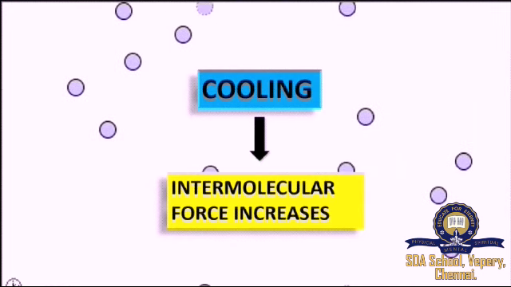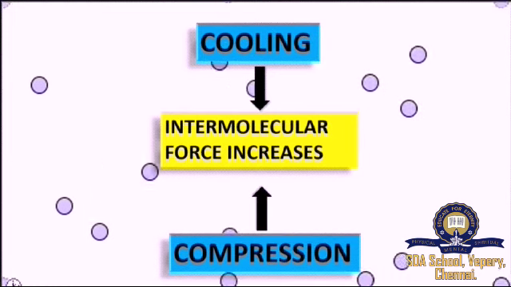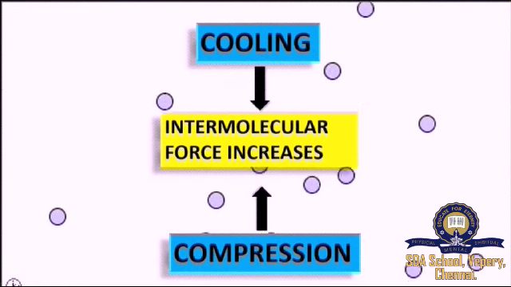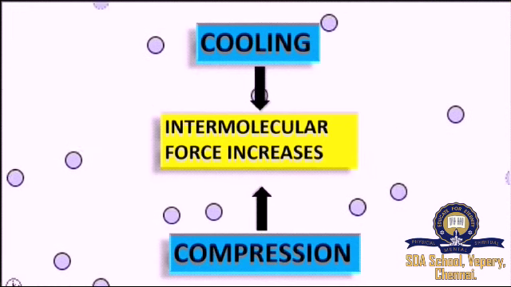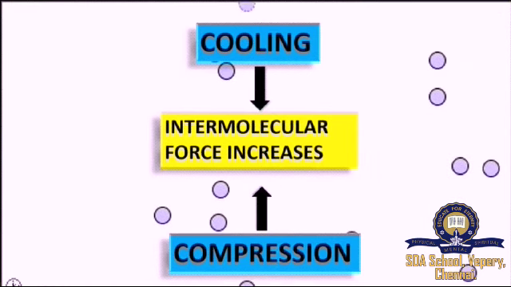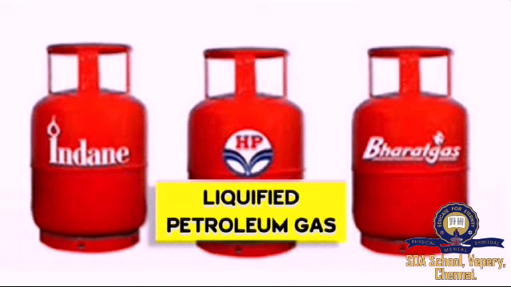There is another way to do this condensation process, that is compression. We already know that gases are highly compressible. So, when we are doing the compression, there also the intermolecular force increases and the vapor state can be converted to liquid state. There is a real life example in which we use this condensation process. That is, we liquefy the petroleum gas and use it for our daily life cooking, right? So this is one of the examples for the real life application of the condensation process.